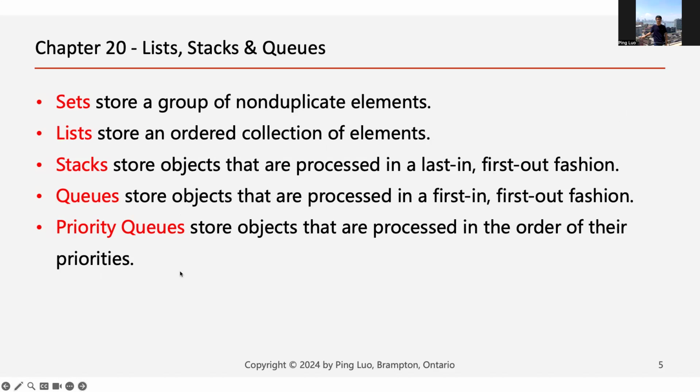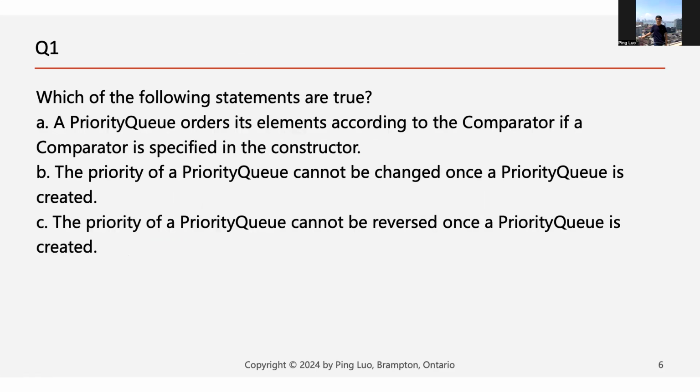Then we learned stacks, lists, queues, all these different data structures, and they all have their special features. For this question, which of the following statements are true? It's A, right? Because we know a priority queue orders its elements based on the comparator. And it can be changed as long as you override the comparator method. And it can also be reversed, it has a reverse method that can do that. So for these questions, the first one is true.